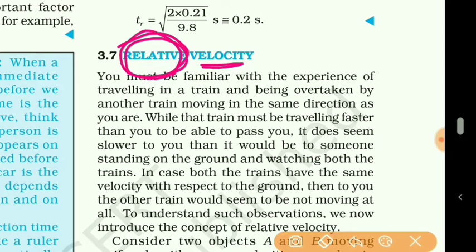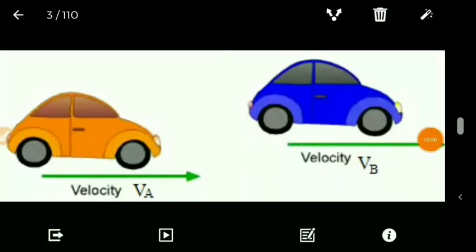Relative means with respect to. Once again, meaning of relative means with respect to. So with respect to means the point of observation is important, from where you are observing.